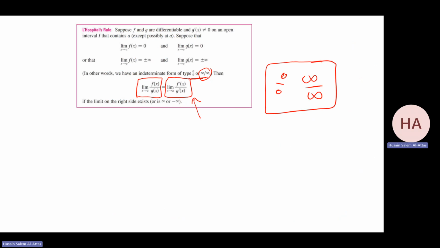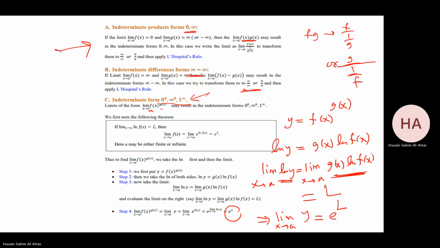That's mainly the thing. So I have 7 cases. These direct ones, I differentiate the numerator alone and the denominator alone. Okay. So I'm having a new limit. I need to check whether that limit can be easily solved or whether I can manipulate it to be easier. Also, don't forget, we can apply L'Hopital's rule many times, no problem. If I have 0 over 0 or infinity over infinity, you can apply L'Hopital's rule. And in the case 0 times infinity, I change it, because L'Hopital's rule will not work for the product. I need to make it a quotient. So either I change it to f over 1 over g or g over 1 over f.